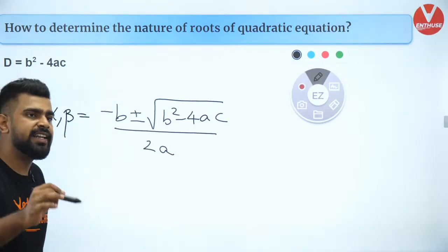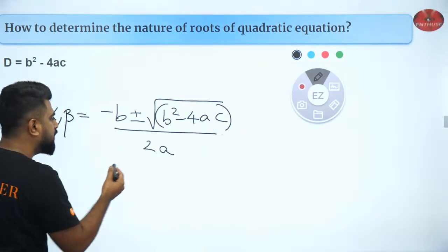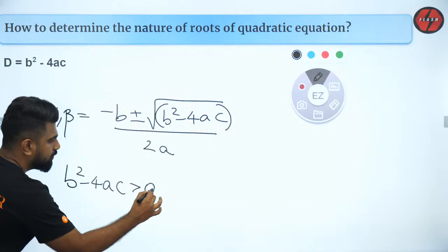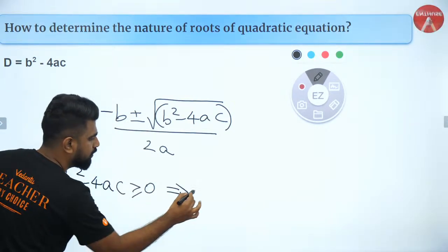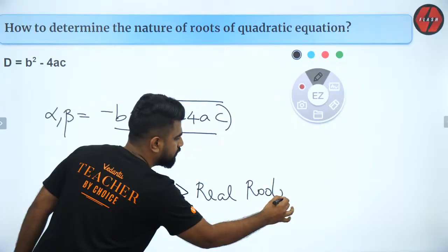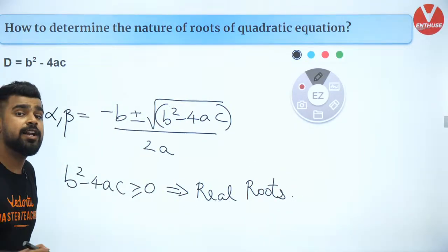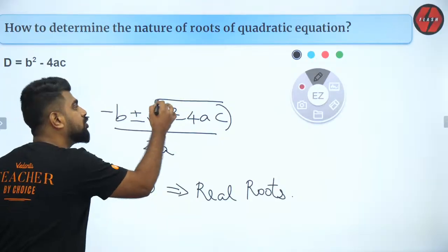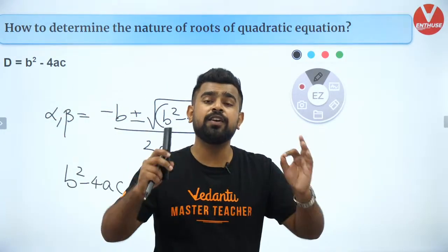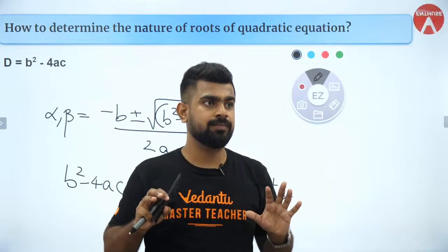Do you all agree that you will have real roots only if this is positive? Do you all agree? Because real roots means the root should be defined. And I told you that a square root will be defined only when the quantity inside it is positive.